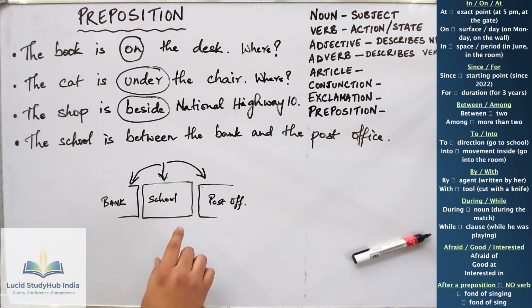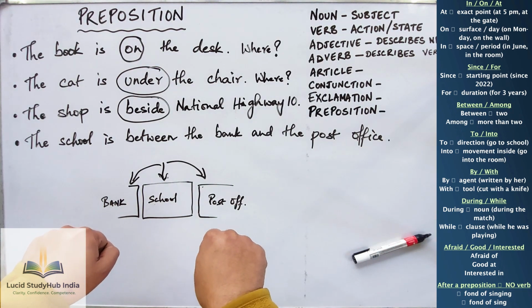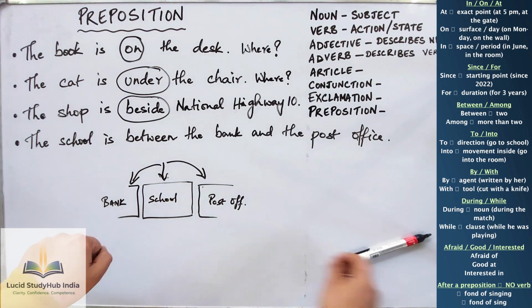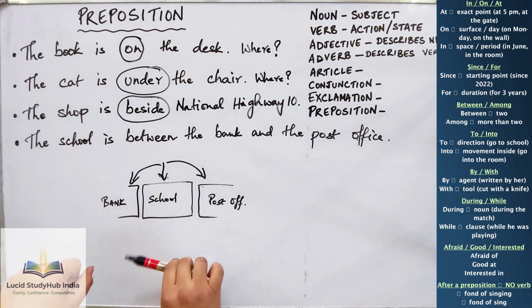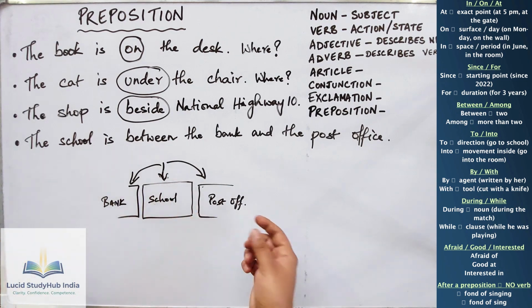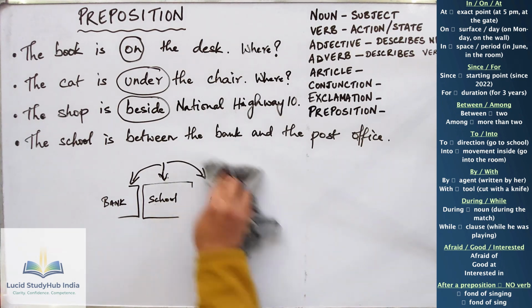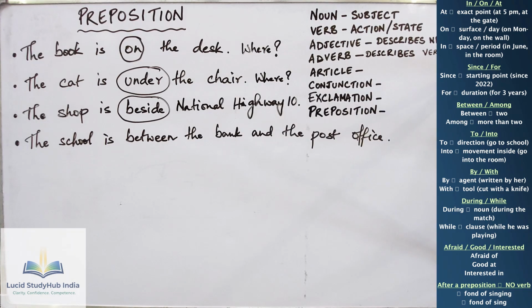You don't say in the middle of. That's wrong usage. You say in between two things. Let's say there are two things and the school is in between, like this, right? In between, not in the middle of. Don't say stuff like that. Don't even write things like that. Okay, let's do some more examples.